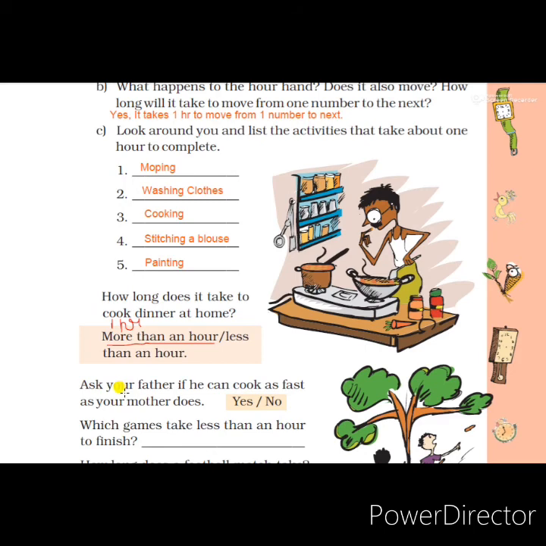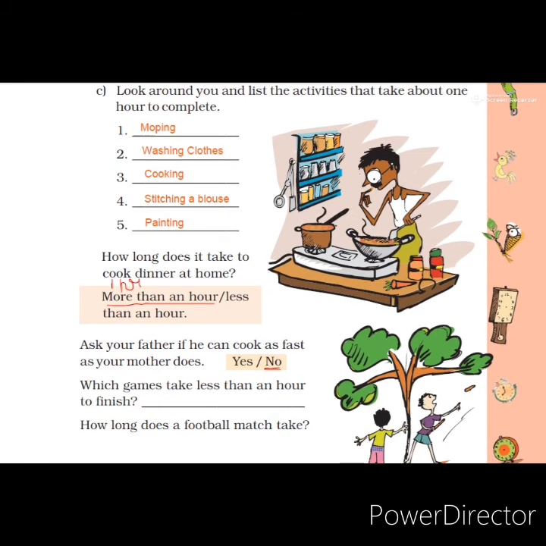The next one is: ask your father if he can cook as fast as your mother. Students, can your father cook as fast as your mother? No, I think he cannot. He cannot do it as fast as mother. So if your father cooks as fast as your mother, you can write yes. If he does not, you write no. That depends upon your father's capacity.